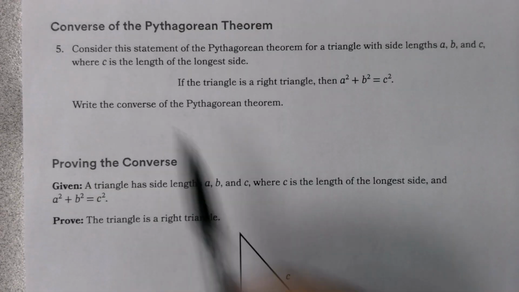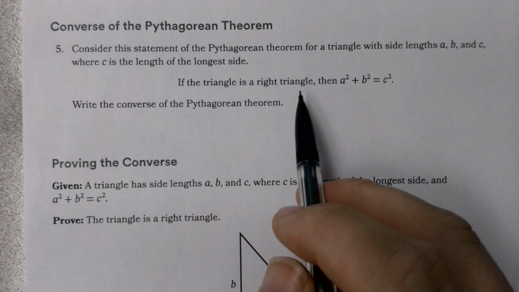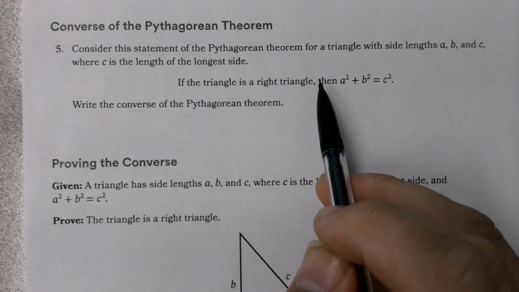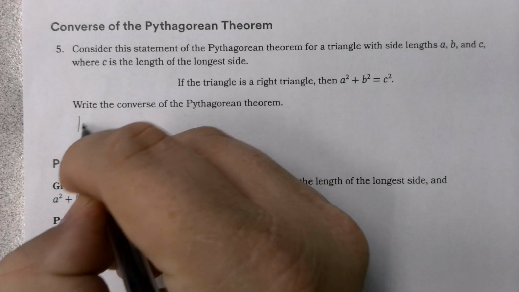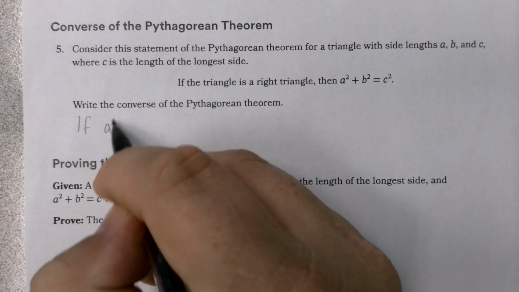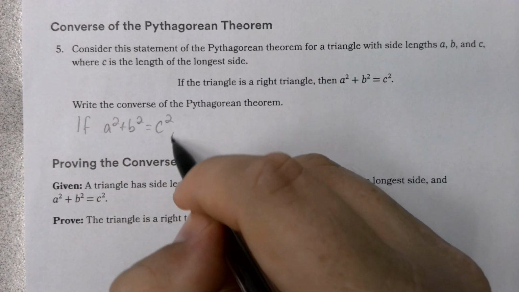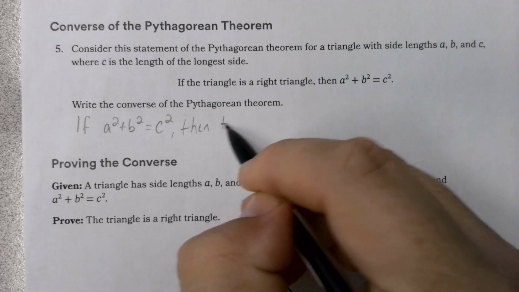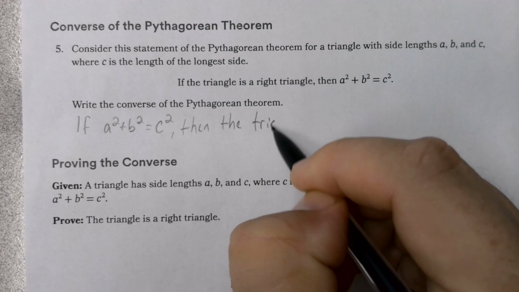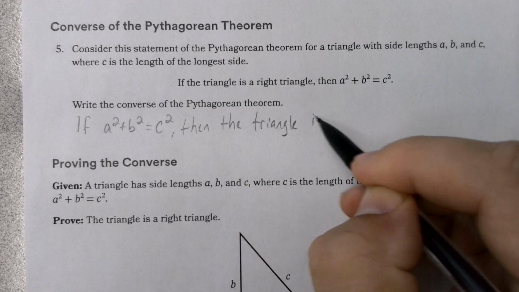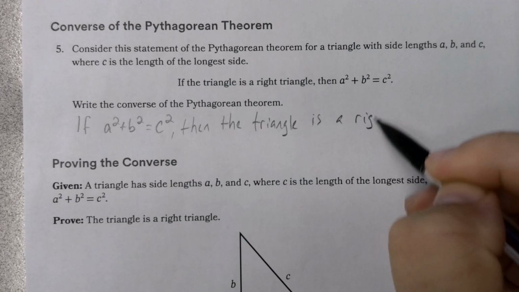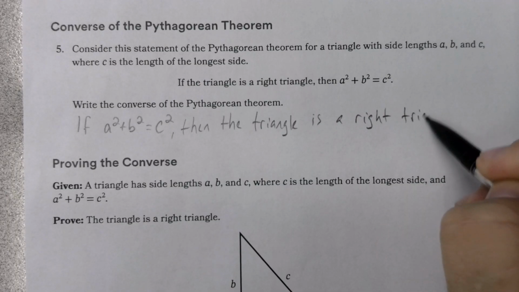Well, what is the converse of the Pythagorean theorem? Again, that's just taking your if and then statement and flipping it. So we would say, if a squared plus b squared equals c squared, then the triangle is a right triangle.